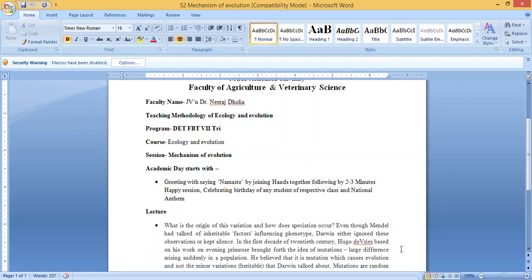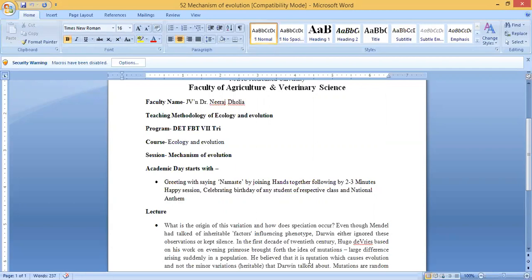Even though Mendel had talked of inheritable factors influencing phenotype, Darwin either ignored these observations or kept silent. Mendel discussed the factors, which we now know as genes, that influence the phenotype.